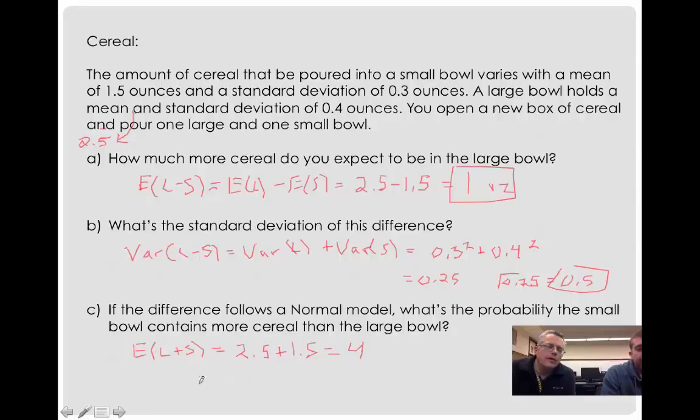Now, the variance is going to be real quick. The reason why is it's the same as above because variances add. So the variance is still 0.25, and the standard deviation of 0.5. Yeah, this was the original question C. We actually threw in part D up there. So this would be if you just combine the bowls. All right, cool. Next.